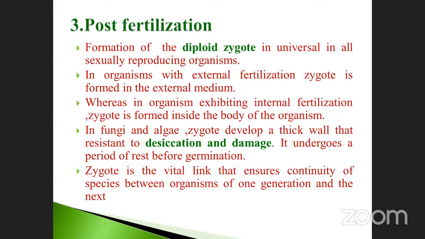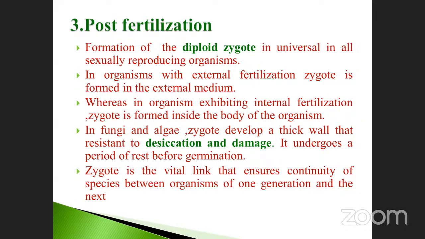It undergoes a period of rest before germination. The cell wall is covered by a thick wall, like that of a spore, resistant to desiccation and any damage. Take the example of a natural disaster, whether cold or high temperature, whatever it may be, it will not be easily destroyed. It undergoes a period of rest before germination. That condition is called the resting stage, otherwise called the dormant stage. Take the example of a normal seed; it is called the dormant stage.